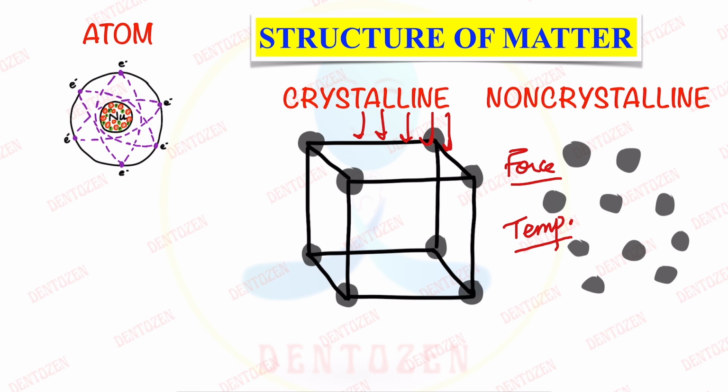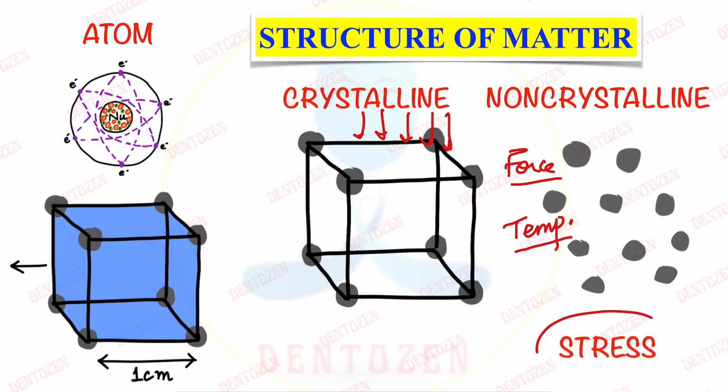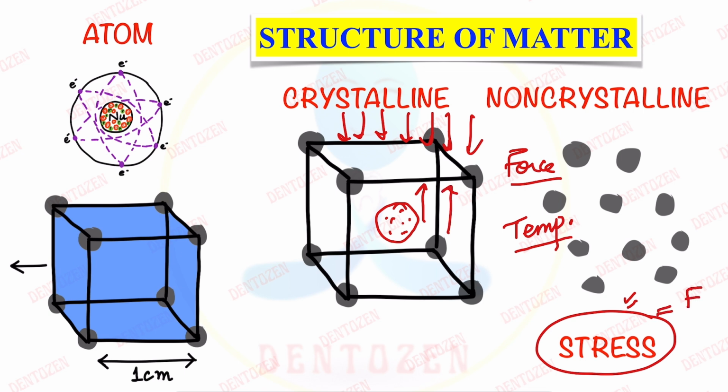So, the first term is stress. Now, what is stress? Whenever these forces are acting upon the material, the material will develop certain resistance to that force. So that resistance which is developed inside the material is called stress, and this will be equivalent to the external force which is acting upon it. So we can say basically the stress is the force which is acting upon the material per unit area of the material.